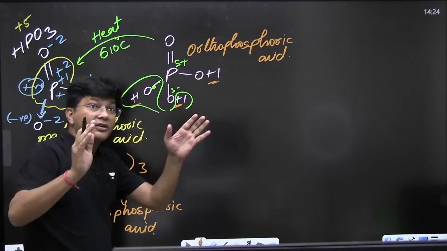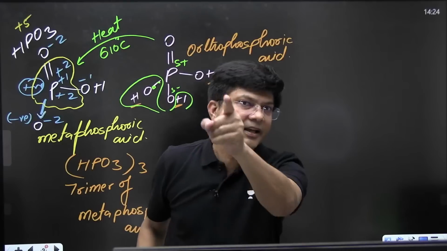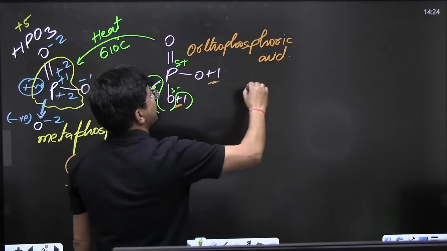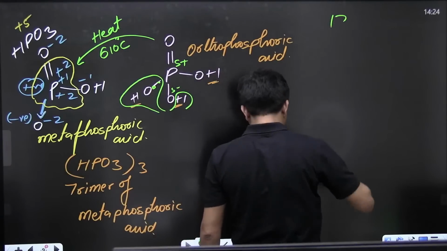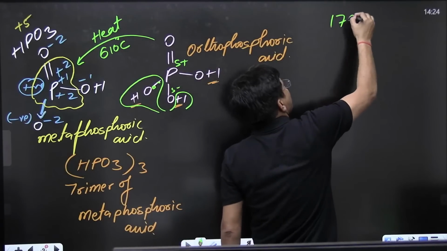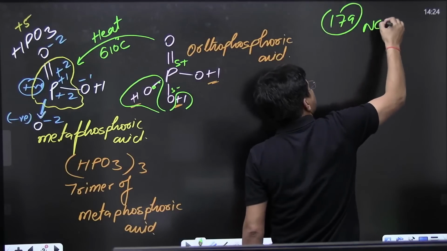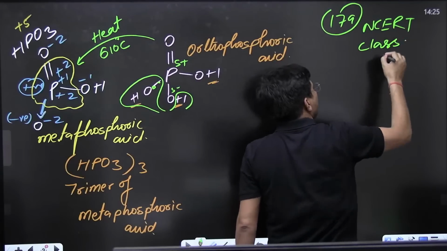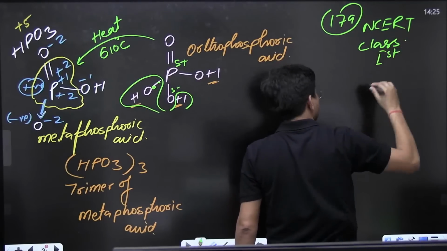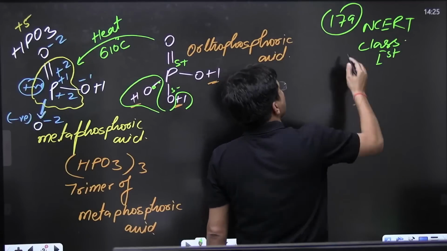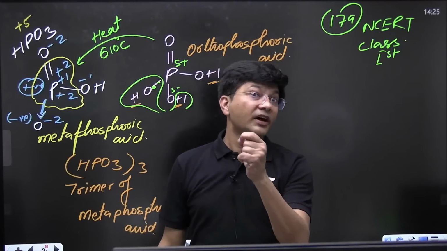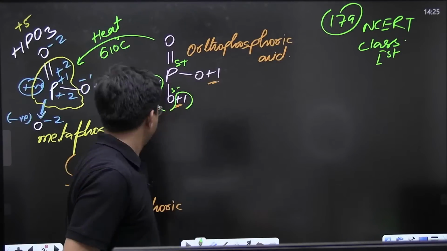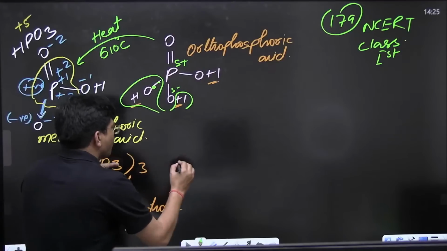Let me write down. See to it. How to draw it? It is given in NCERT. Let me tell you the page number. Page number 179, NCERT Class 12th, first part. It is given in NCERT on page number 179. You can see it in NCERT also, right? Now see to it. How to draw it?